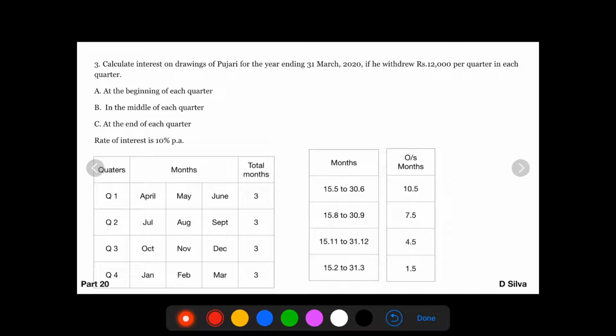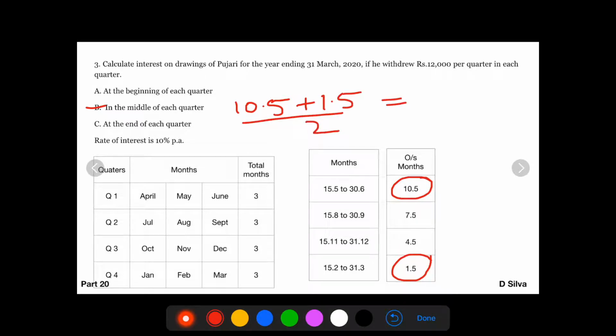For the second scenario, average period will be longest period plus the shortest period, that is 10.5 plus 1.5 divided by 2, we will get 12 by 2 as our average period.